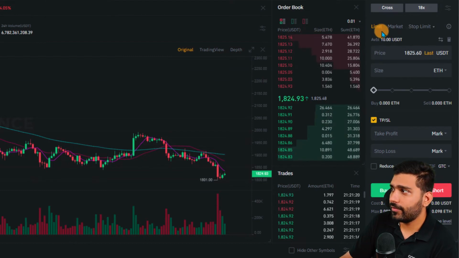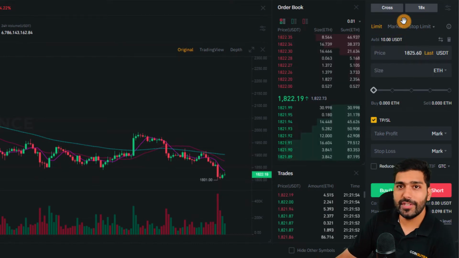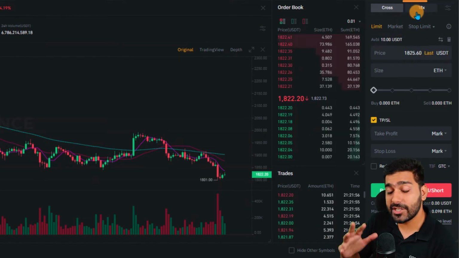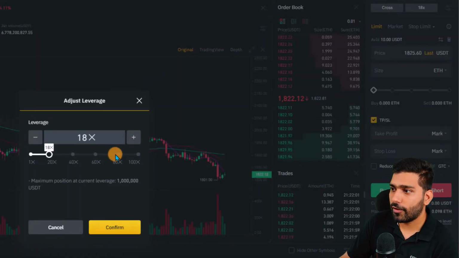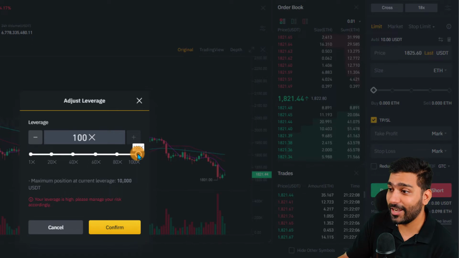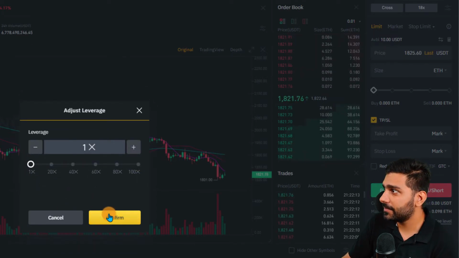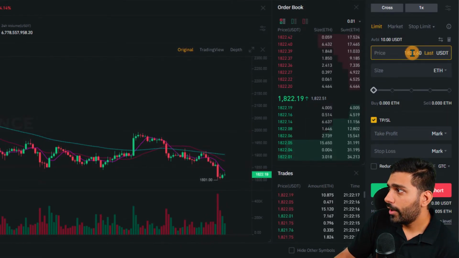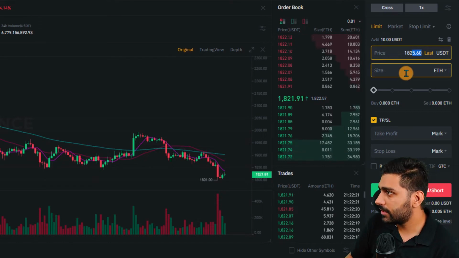Now you have three order types, which are limit order, market order, or stop limit. For this trade, you can also use margin trading along with the futures contract. You can increase your leverage for this particular trade up to 100x, in case you have a death wish. I'll not do that. I'll stick to 1x only. So let's confirm that. Now, my selling price is 1825.6. Let's round it up to 1826.